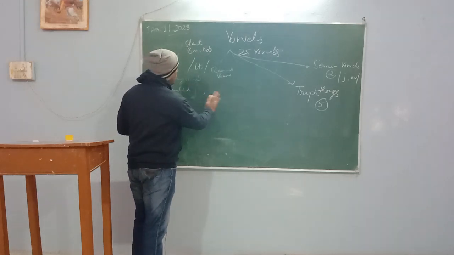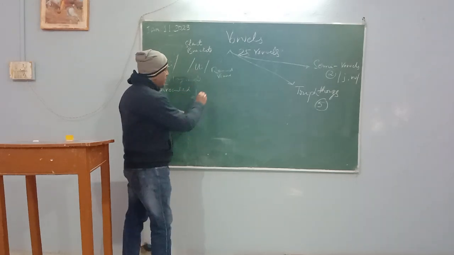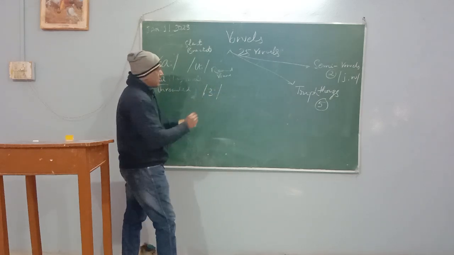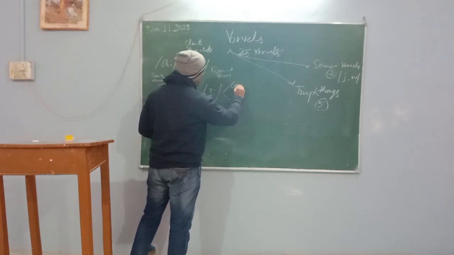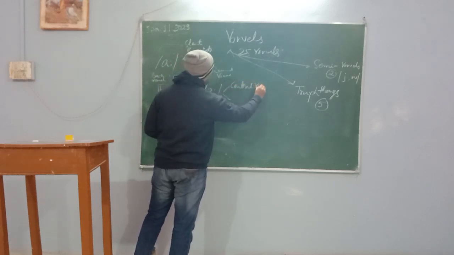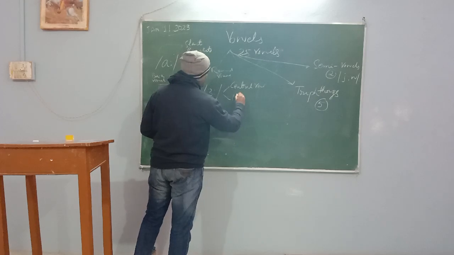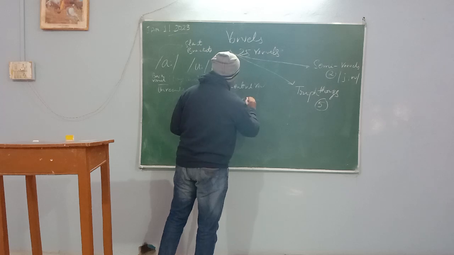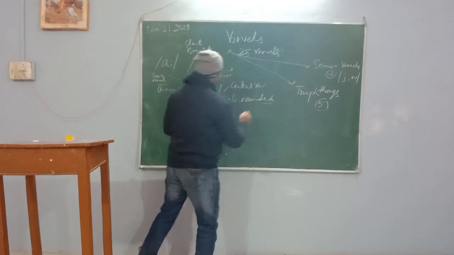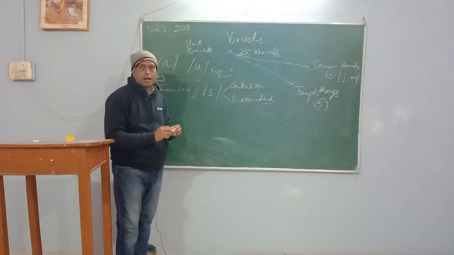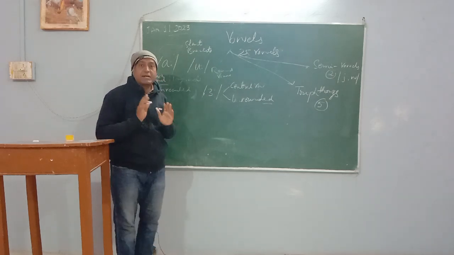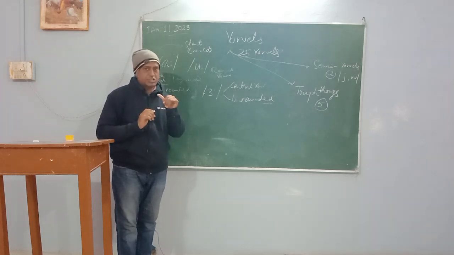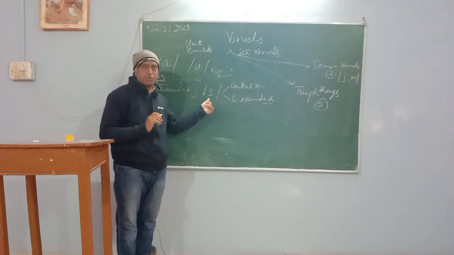First, we will deal with long vowels. This one is also a long vowel. Why is it a long vowel? It is a central vowel, and unrounded. Why is it a central vowel? Because our tongue remains central, intact. It does not move forward and does not go back. So it is a central vowel.